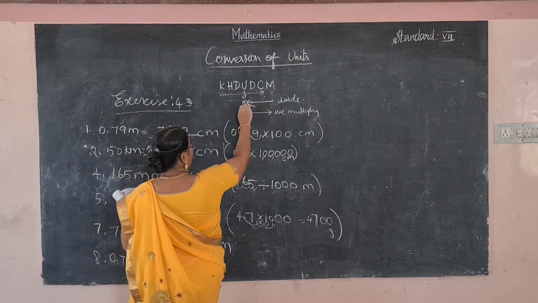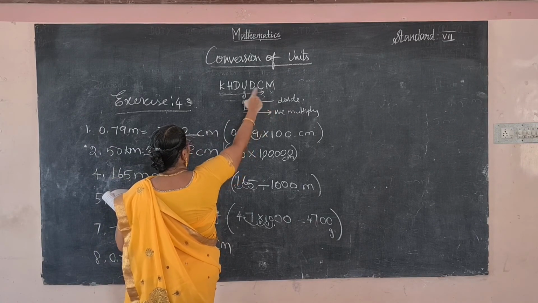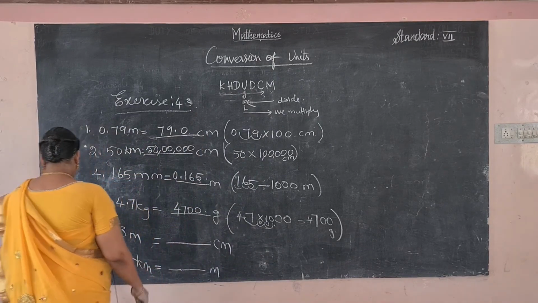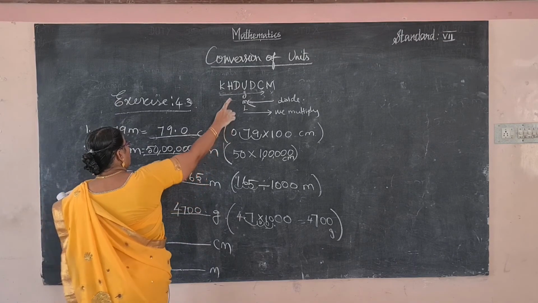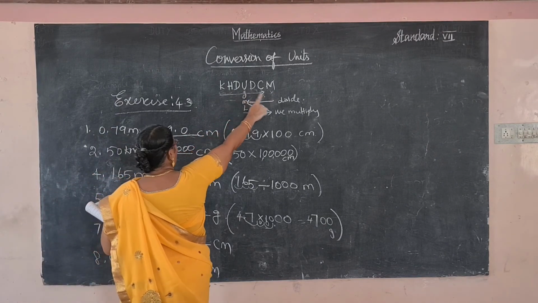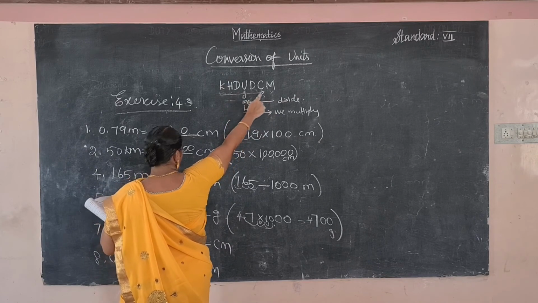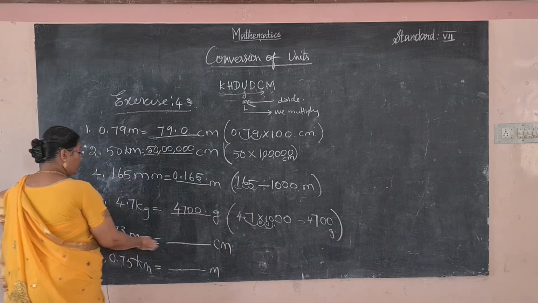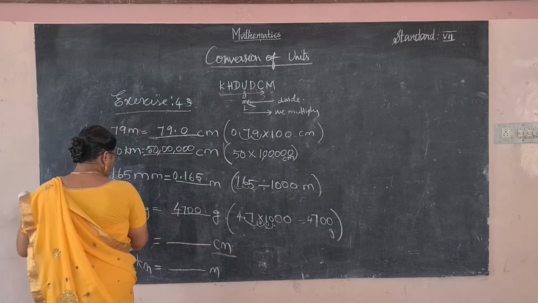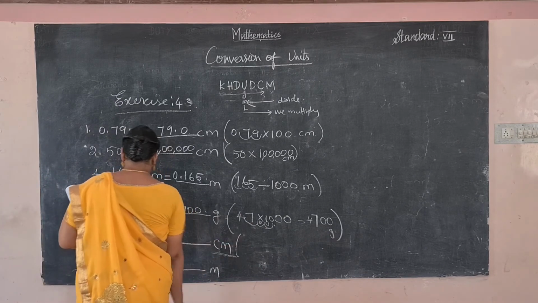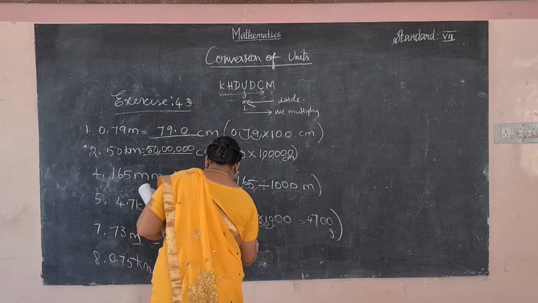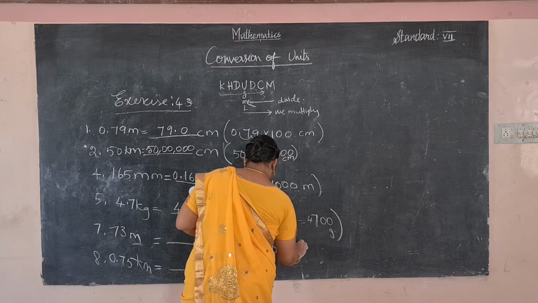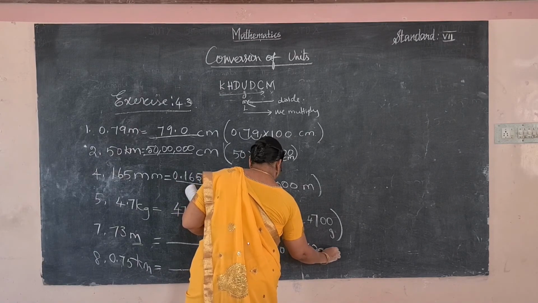And next, 73 meter to centimeter. So how many places? 1, 10 and 100. Smallest to largest or largest to smallest? Meter to centimeter. Meter is the largest value. So largest value to smallest value we will multiply. So 73 into 100 is equal to dash centimeter.